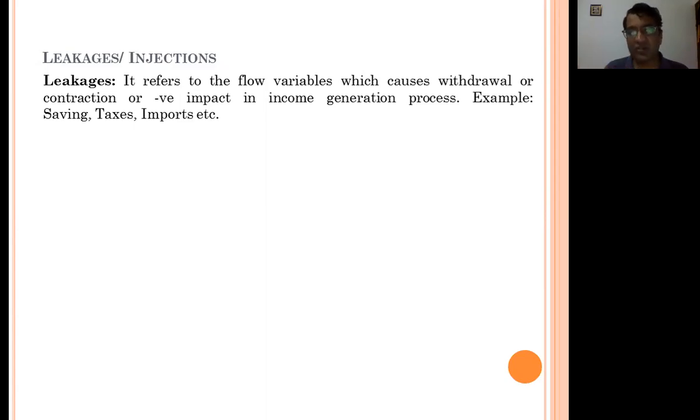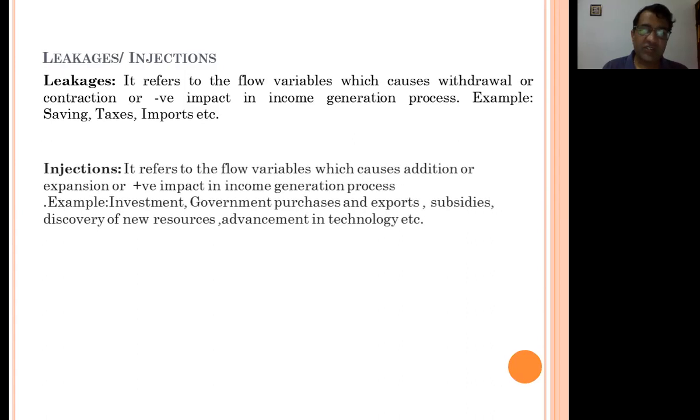Tax is also a leakage, because if the government imposes tax, then it reduces the purchasing power of the people. Import is also a leakage, because that money will not circulate in the economy; it goes as import payment to another country.